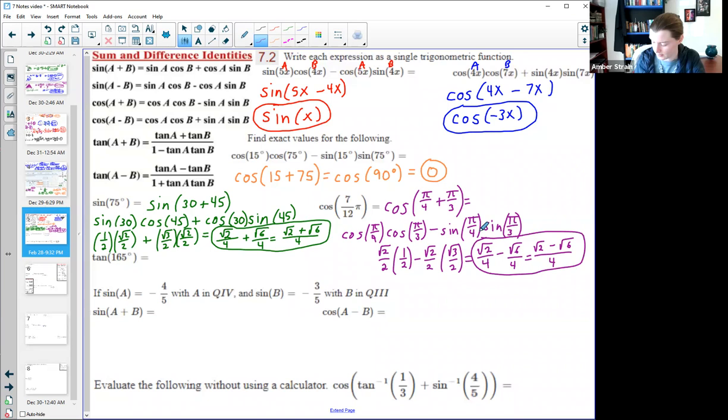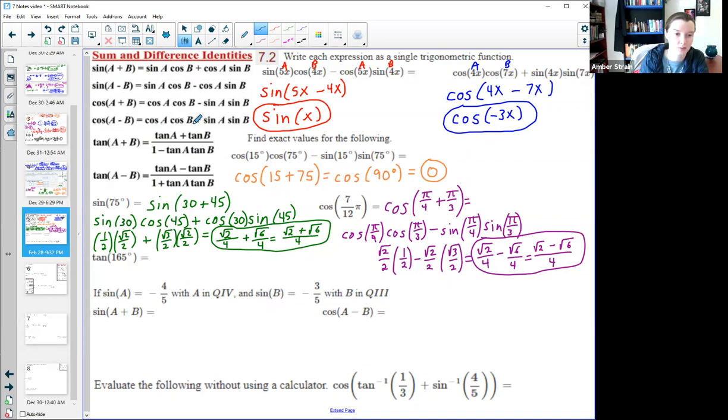Okay. Now in the next ones, they're actually trying to combine some problems that we've already done in the past. Wait, nope, sorry. Before we get to that one, let's do this tan. So the tangent one right here is that less common formula, so we're going to use this guy right here.